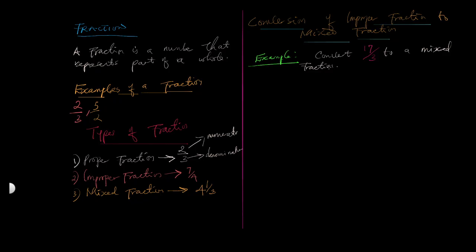Sir, what's the number? Your screen is blurry. Okay, that's the network making it blurry. 17 over 3 to a mixed fraction.